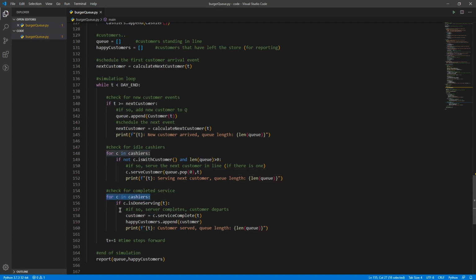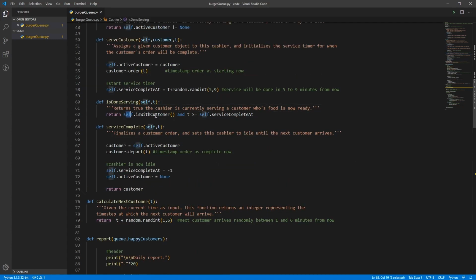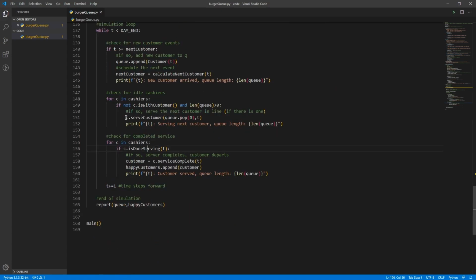So for all the cashiers, let's ask, are any of them now done serving? isDoneServing is a method inside the cashier that asks, am I with a customer, and has the time passed the time at which I will have completed helping that customer? So if the current time is greater than the timestamp when I'll be done, then I am now done. So if the cashier is done serving a customer, then we'll timestamp that customer. That's the third timestamp in the customer, service completed at. So we'll timestamp that with the current time.